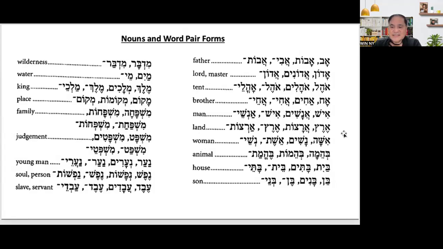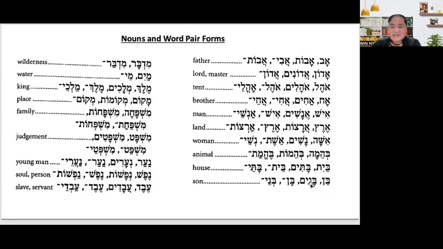For woman, isha, nashim, eshet. Look at that, nishay, because it is nashim. For animals, behema, behemot, behemat. For house, bayit, batim, bet. And then batay, for batim, it's batay, if it is plural.